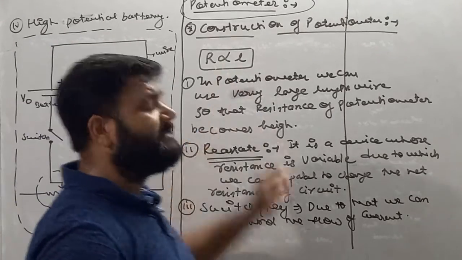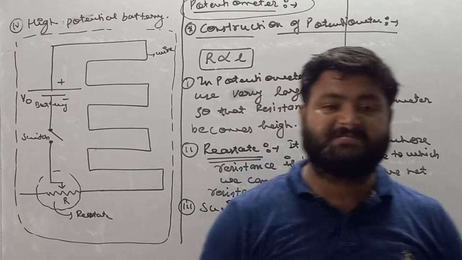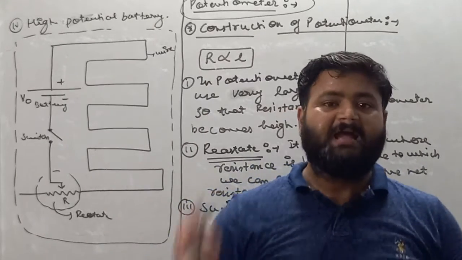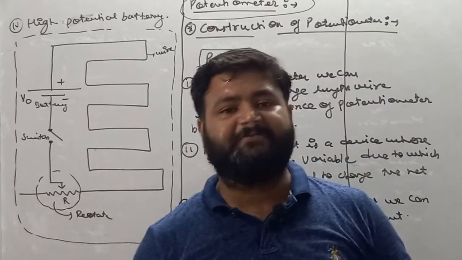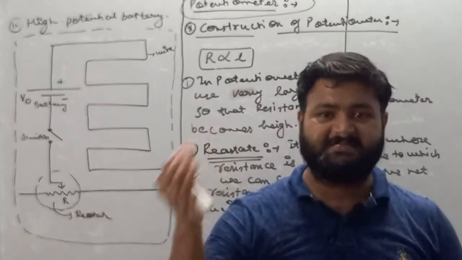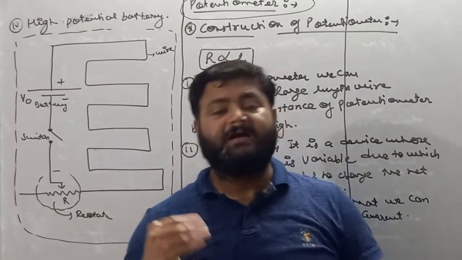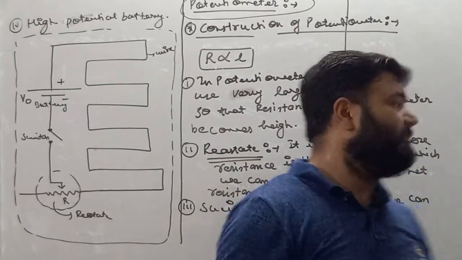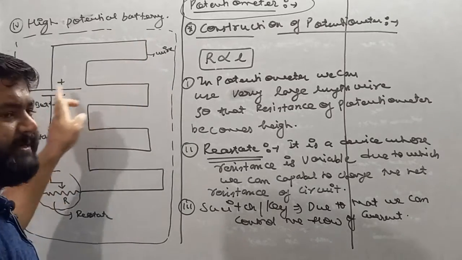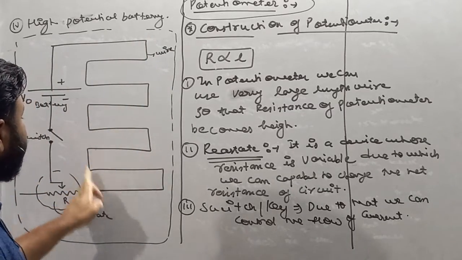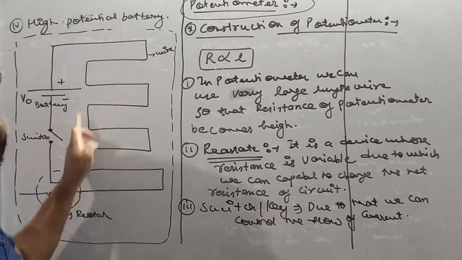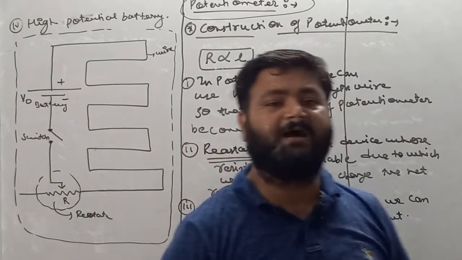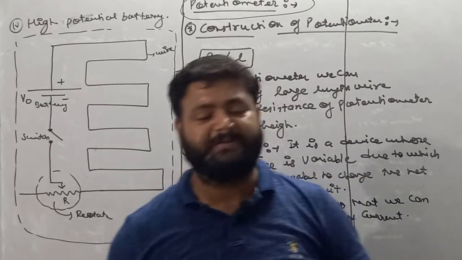Remember, this point is very important, that resistance is directly proportional to length of the conductor, and a good potential measuring device is one whose resistance is high. Similarly, a good current measuring device is one whose resistance is low. So I am using here potentiometer construction, in which we can use a large length wire so that its resistance must be high. So this is basically how we can construct potentiometer.